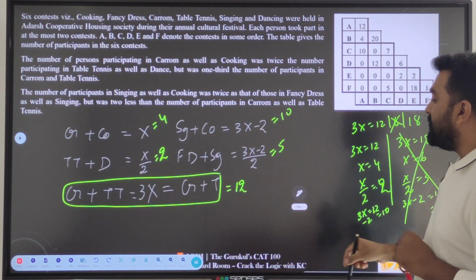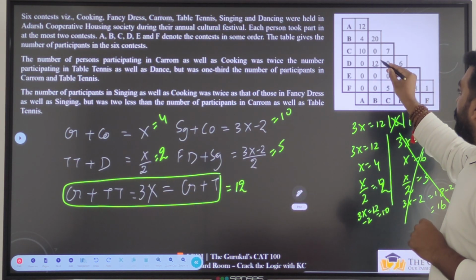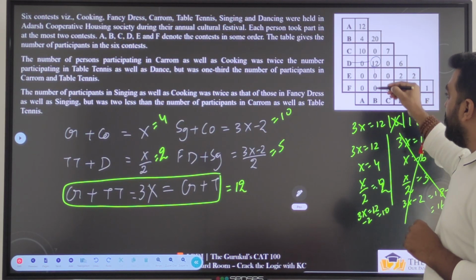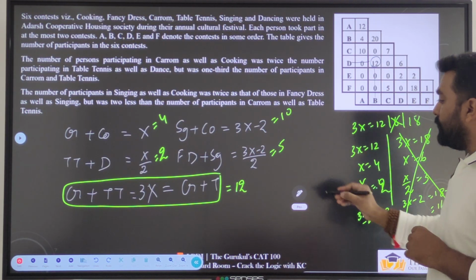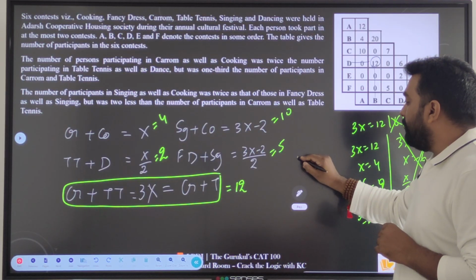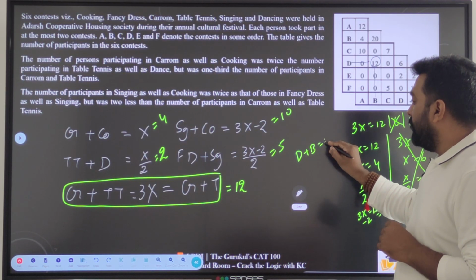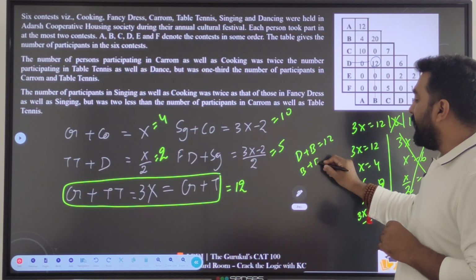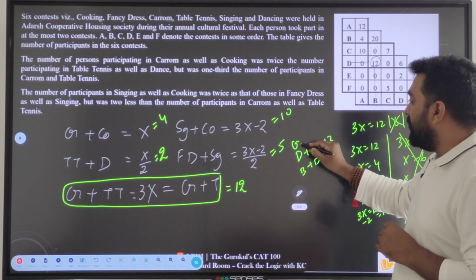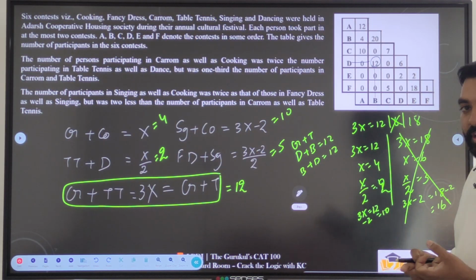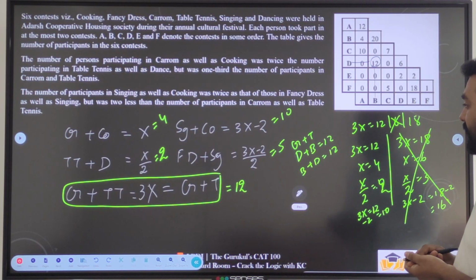3x, that is carom plus table tennis, equal to 12. 12 is over here. So this combination should be 12. So D plus B can be equal to 12 or B plus D can be equal to 12. What is this? Carom plus table tennis. Carom can be D or table tennis can be D.